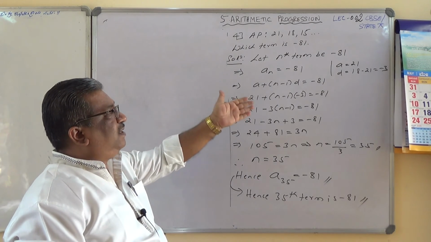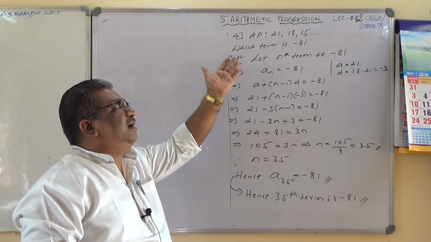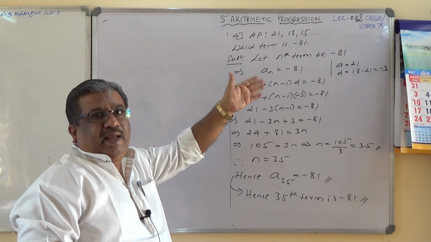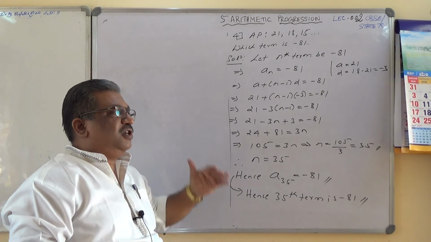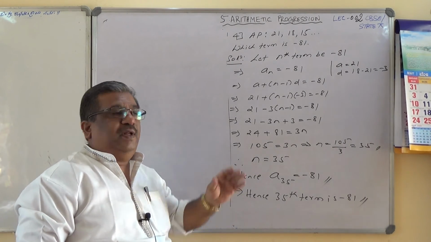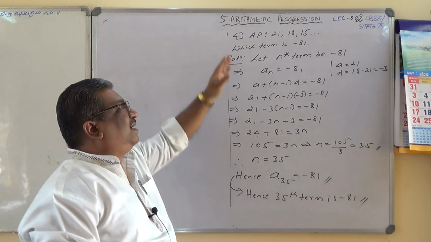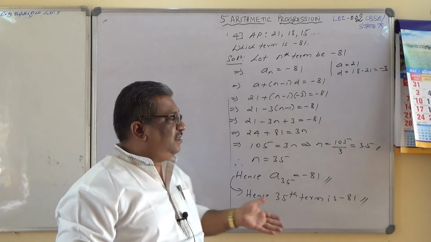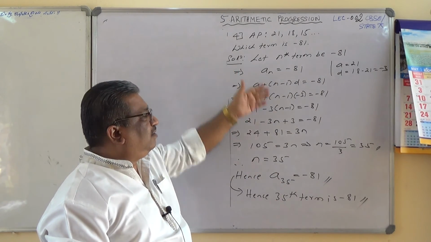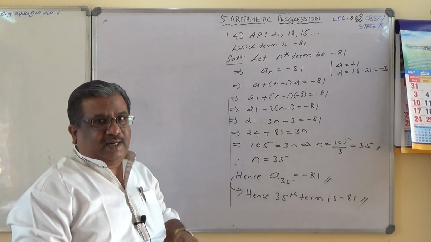So what is the common difference? Minus 3. So 15 is there, then 12, 9, it will continue. So the question is, is there 0 in this sequence? You cannot work it out individually and tell. You have to use the general formula, the nth term, which is the general term formula. You have to use that.